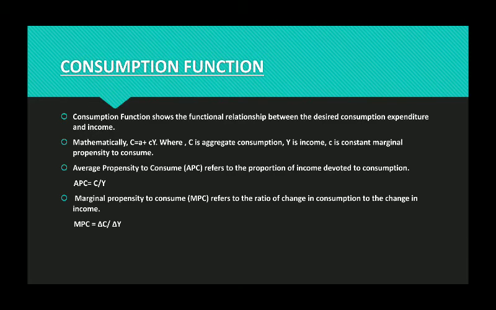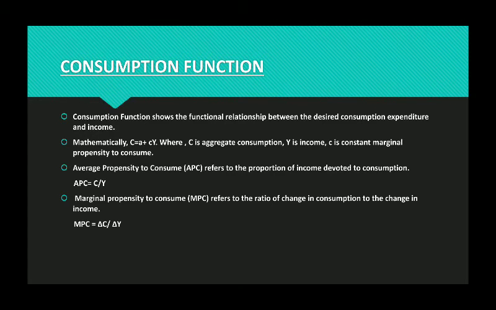If you want to see the mathematical symbolic form, it is a straight line equation, capital C equal to a plus small c into capital Y, where capital C represents the aggregate consumption, capital Y is nothing but income, and small c is marginal propensity to consume. What about this small a? This small a is autonomous consumption, which will be there when Y is 0. That means when income is 0, then also we consume something, and that something is nothing but autonomous consumption.